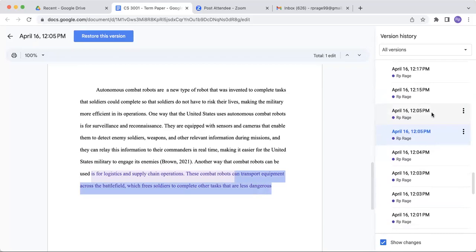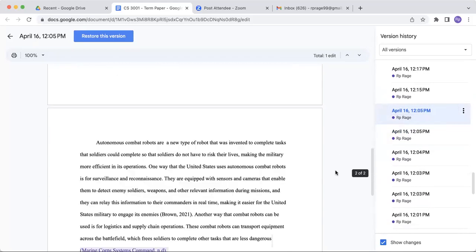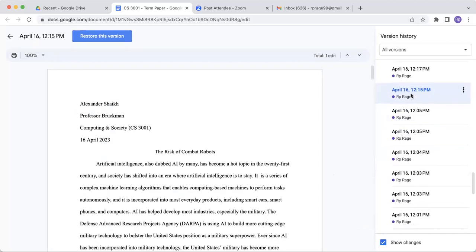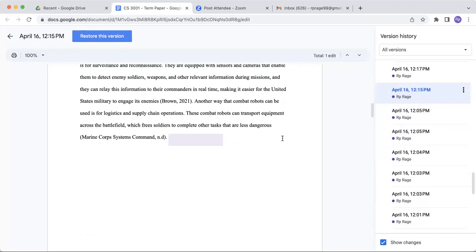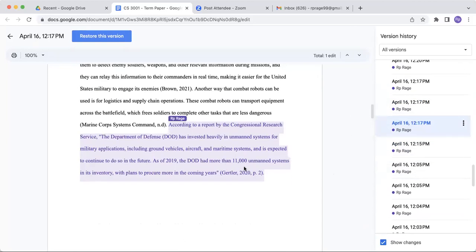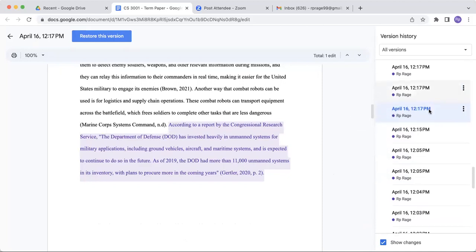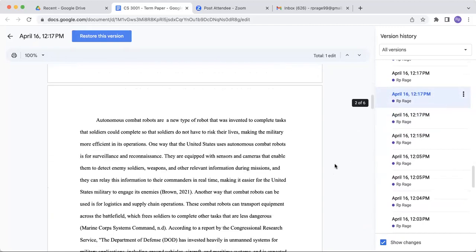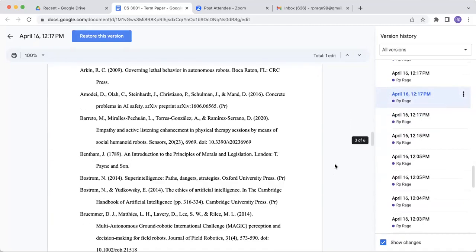And then I put down the source where I got it from, just the source information. And as you can see, I keep typing, perfectly normal behavior. And it took a long time to actually write this out.